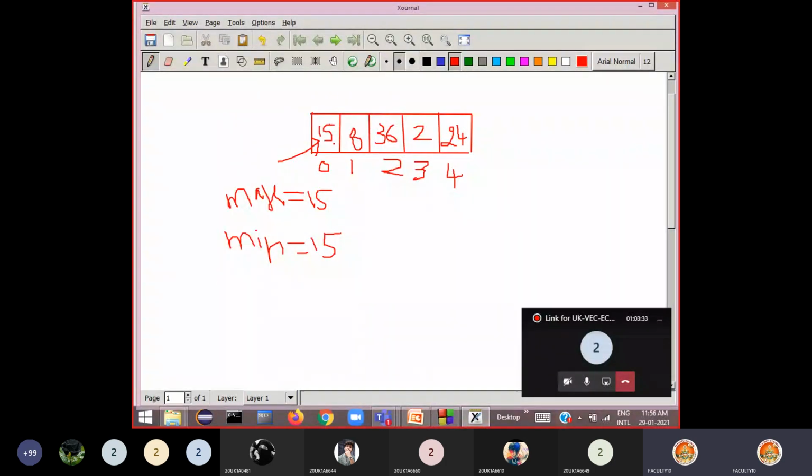Then now I can go on and compare with the next number, whether the next number is greater than this. If yes, then that will become the maximum number. Otherwise, I'll go to the next number and again compare with this. Like this I go on comparing until I reach the last number. That's how I find the maximum number. Similarly, I also compare with the next element and find out whether the second number is less than this. If it is less than, then this will become the minimum number. That's how we should develop the logic here.